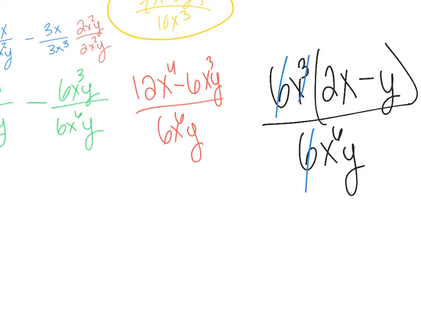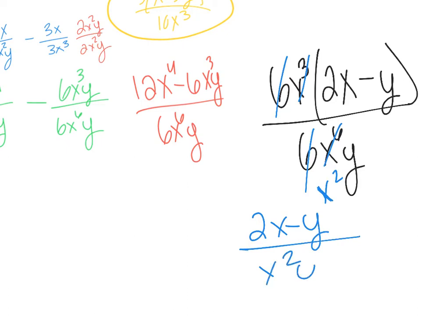And then the x cubed over the x cubed will cancel, but you're left with an x. So 2x minus y over x squared y. And that is your final answer.